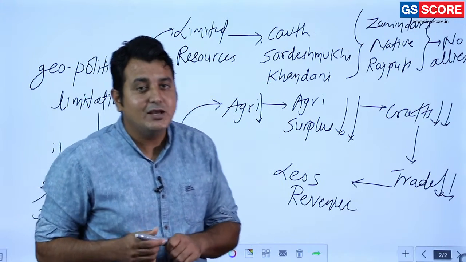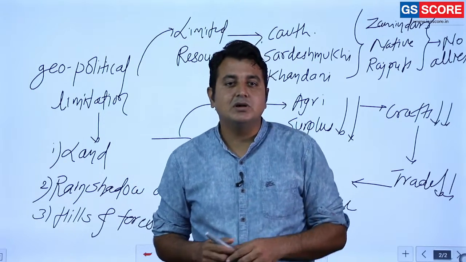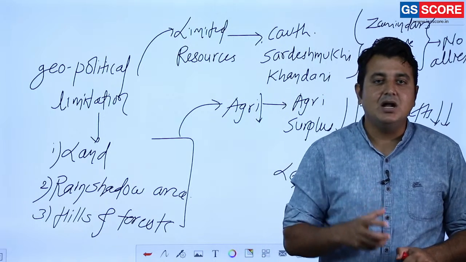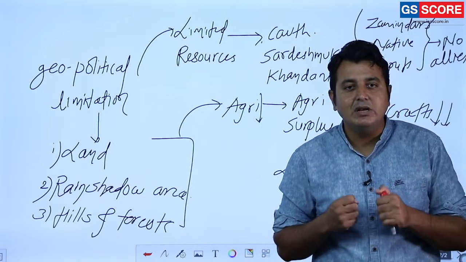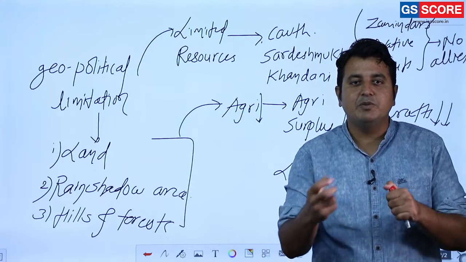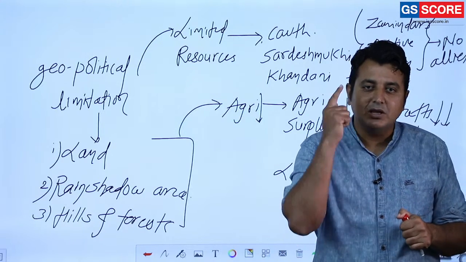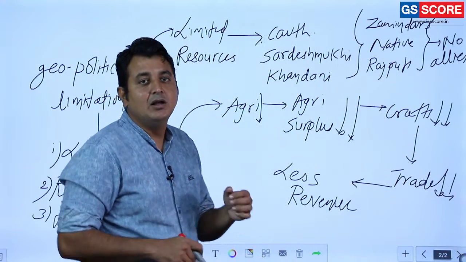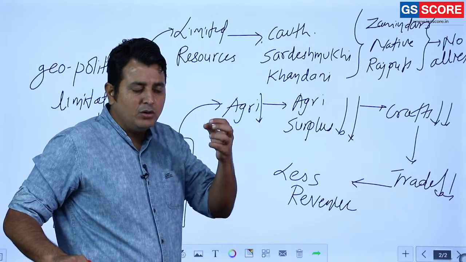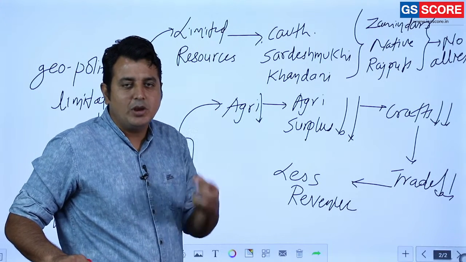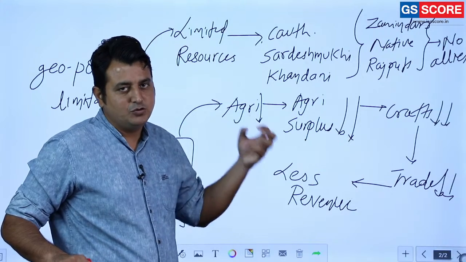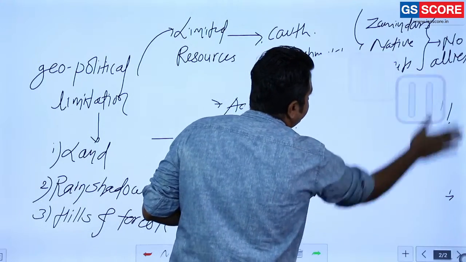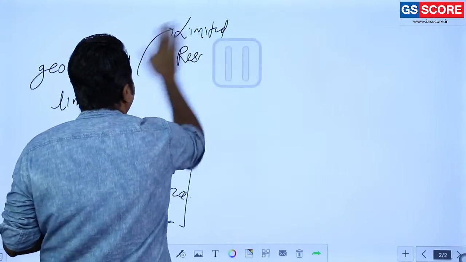One more thing, in the rise of the Marathas, one more important factor is the role of Maharashtra Dharma, because Maharashtra Dharma created the identity of oneness. That is, people from different areas, but we are speaking one language, the Marathi language. So that oneness is there. So Maharashtra Dharma is also an important factor in the rise of the Marathas. So many things we have to discuss. Clear? These things we have to take into consideration.